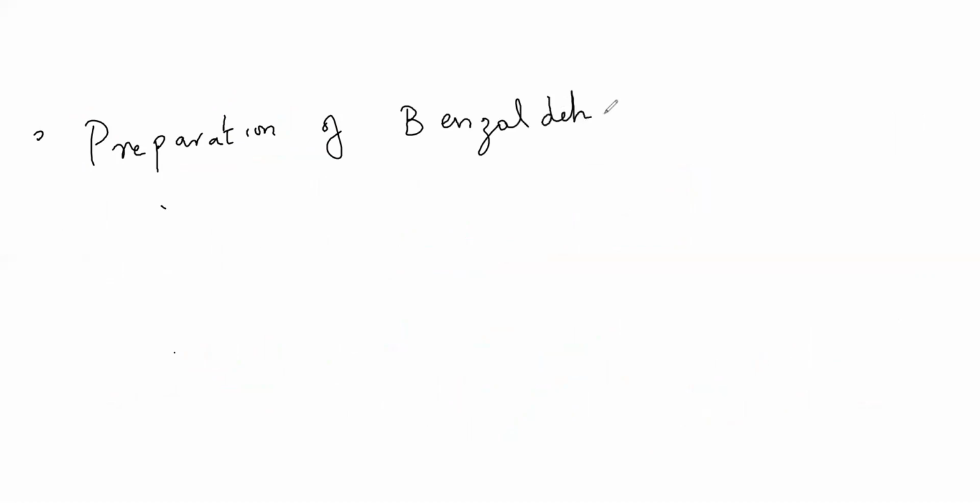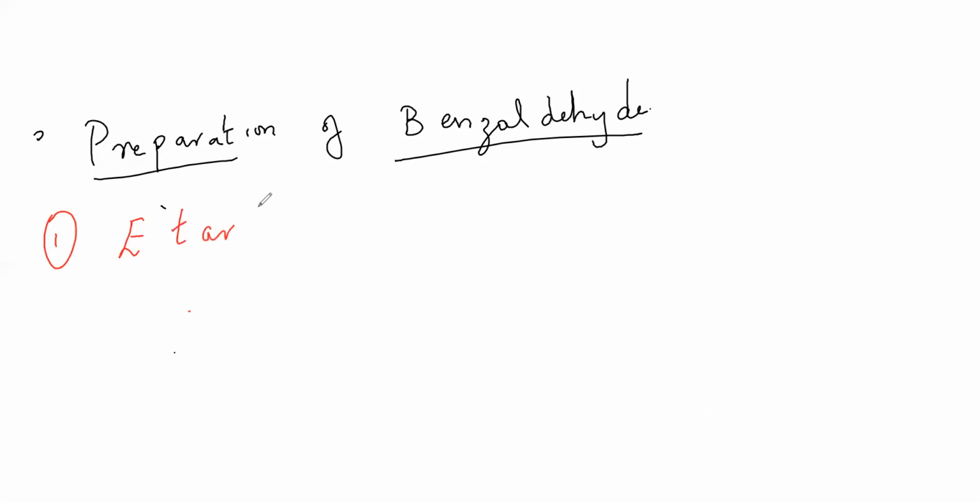Next one is preparation of benzaldehyde. First one, Etard's reaction.